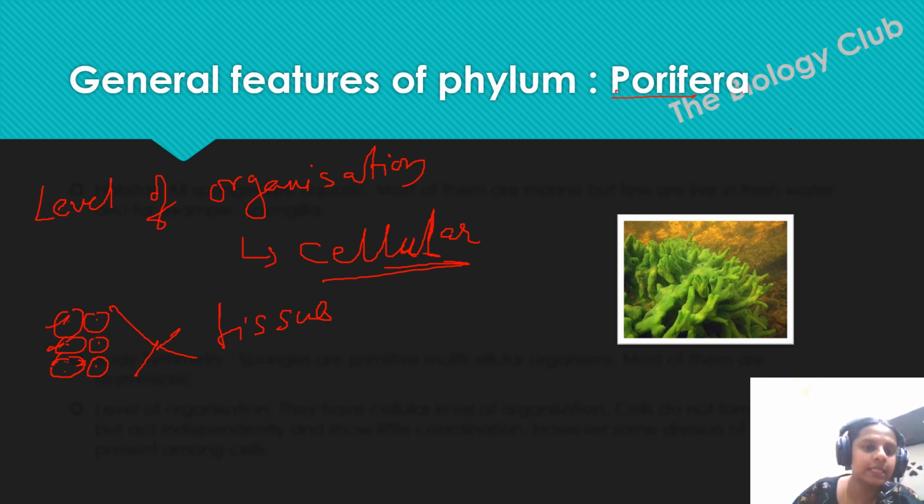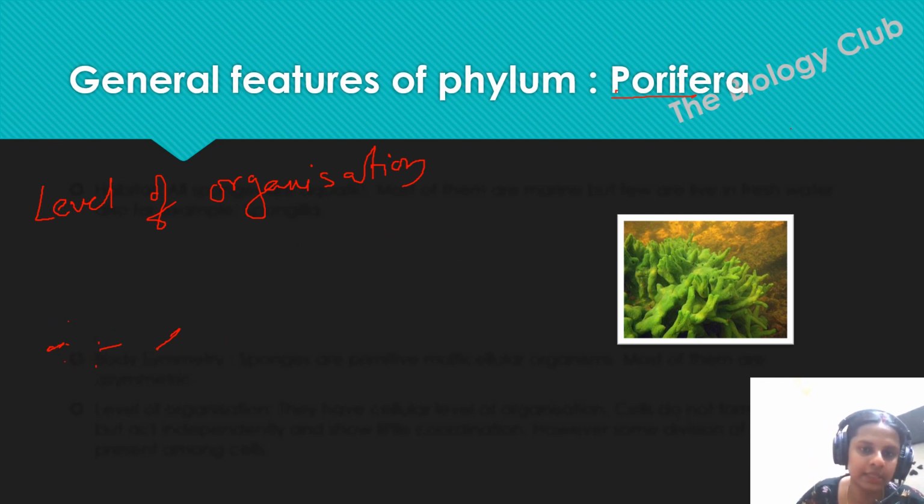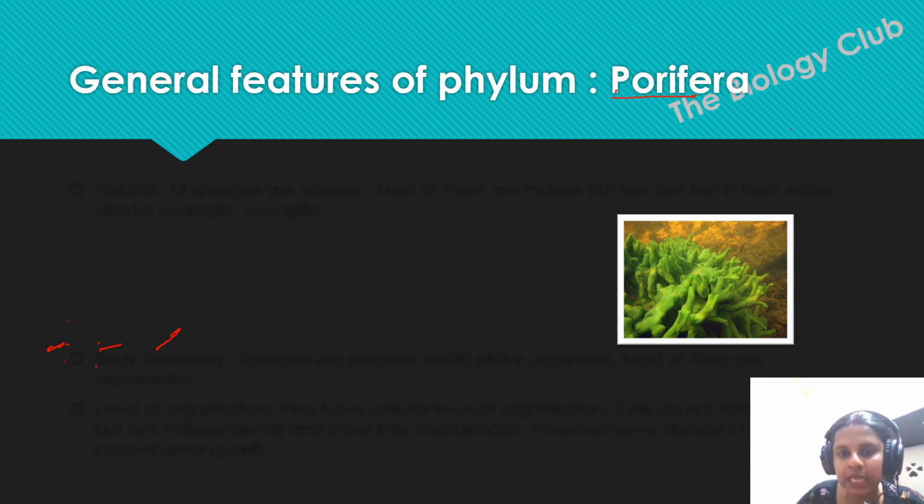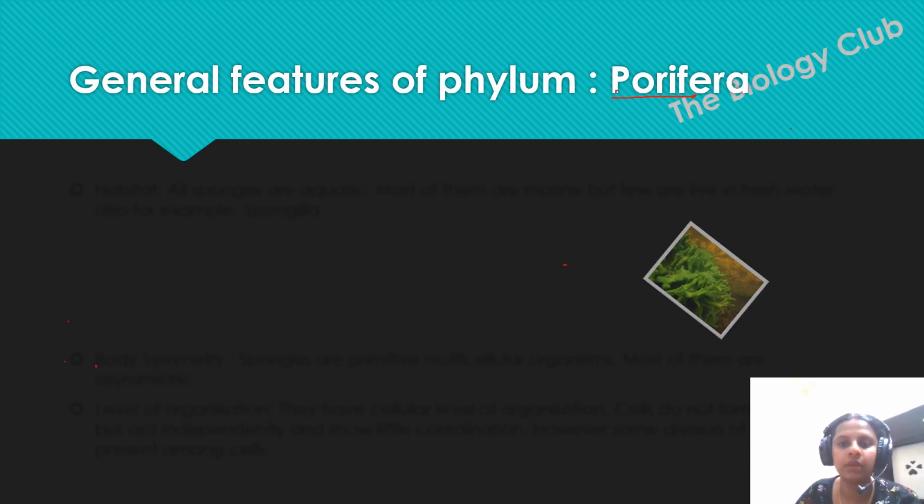This cell, this cell, this cell, all are independent. But for some task, they will form a group and do that task, but they will not form any tissue. This is important in the cellular level of organization. Please remember, the level of organization here is cellular. Body is asymmetric here. Fine.